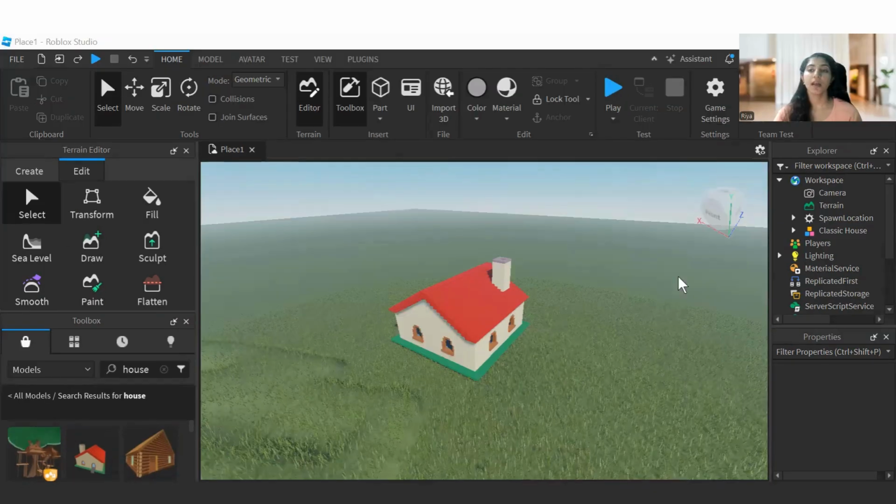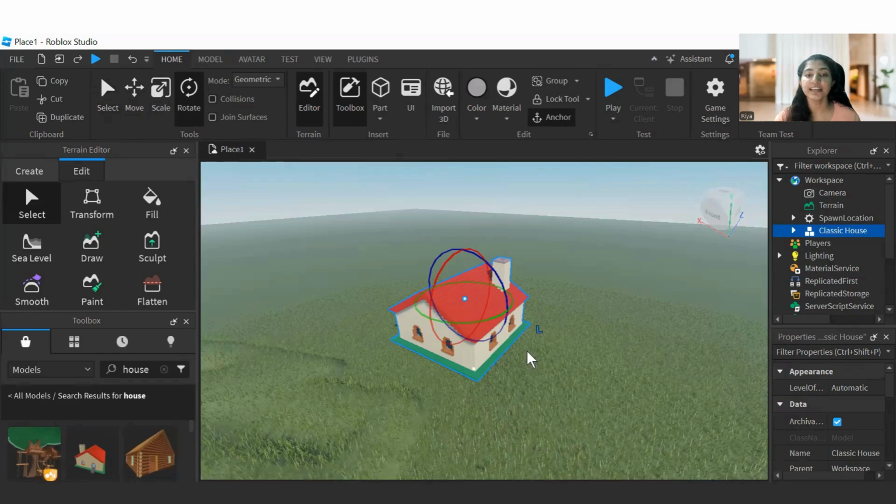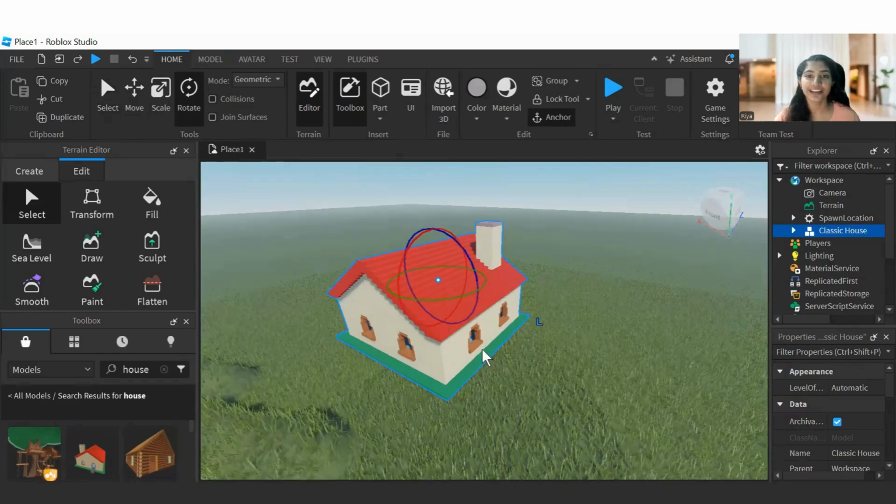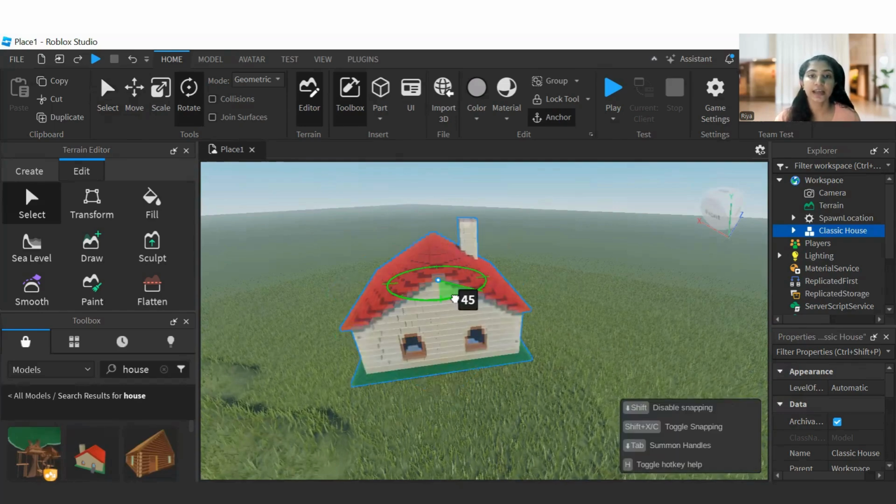All right then. Now I am going to teach you how to rotate. To rotate, you have to click on this rotate tool, then click on this object. Now you can see some circular handles came up, right? Just like before, we have three handles. If you want to rotate in the vertical way, you click on the green one and you can see it is rotating in the vertical way.